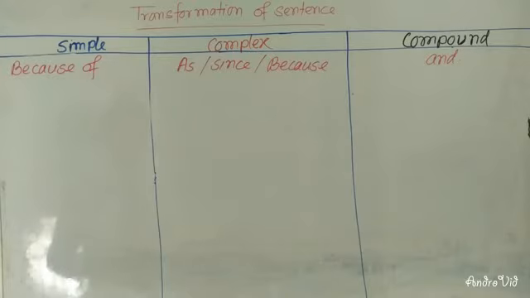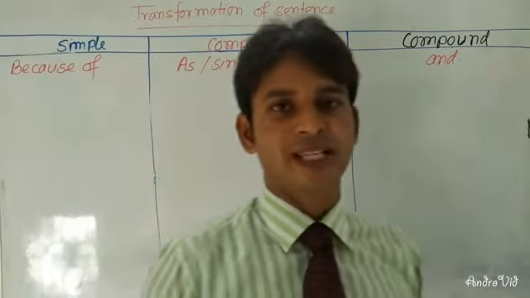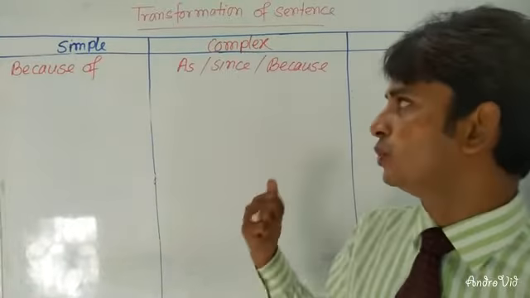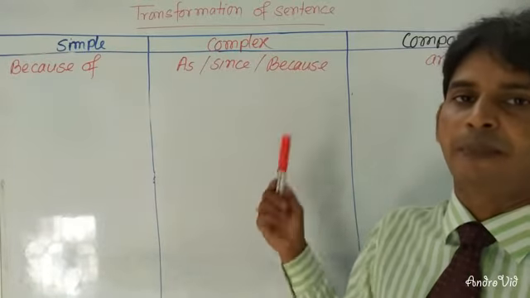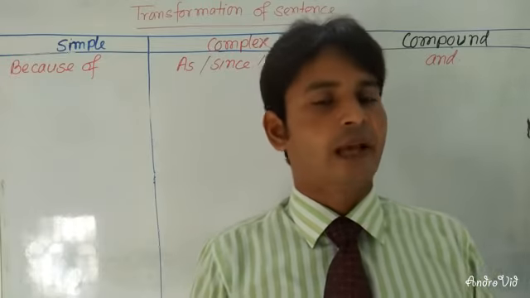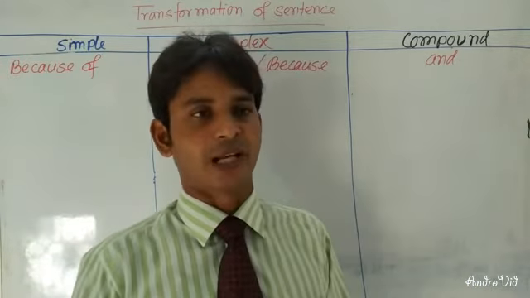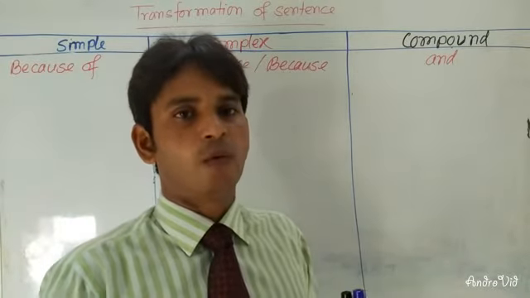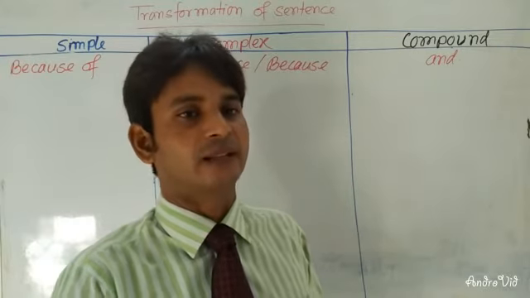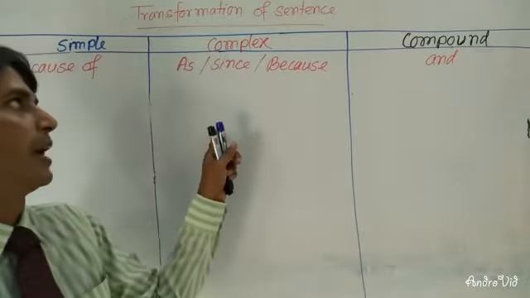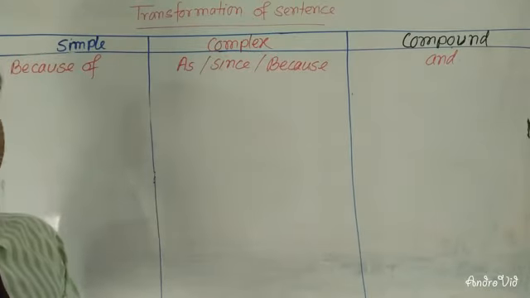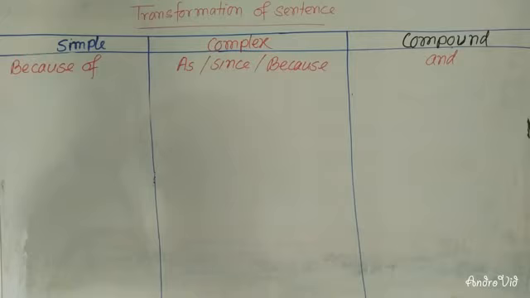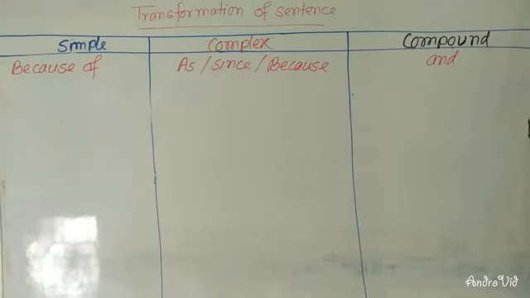Dear learners, if you have because of in simple sentence, you will have to use as, since or because in complex sentence, and you will have to use and in compound sentence. So if you have an and, and one clause indicates the reason and another is result, then you will have to use as, since or because at the time of changing to complex sentence. At the time of changing into simple sentence, you will have to use because of. Dear learners, I'm going to give you an example on this rule.